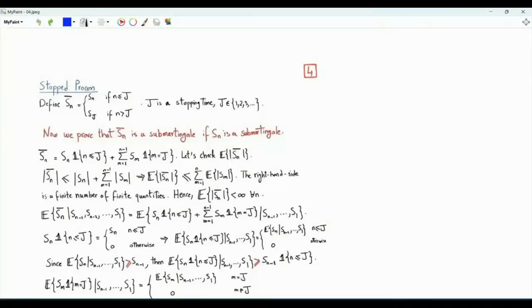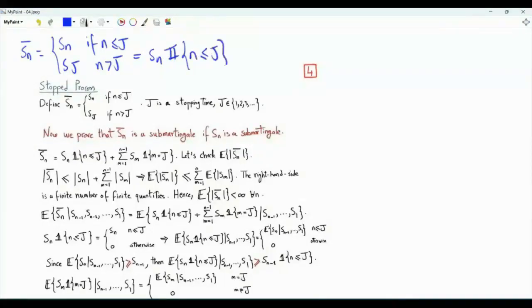The stopped process can be defined as follows. J is a stopping time with respect to the sequence Sn. Here, J is a positive integer. Sn bar is equal to Sn if n is less than or equal to J. If n is greater than J, Sn bar is equal to Sj. This can be written as Sn indicator n less than or equal to J. The indicator function is 1 if the condition inside is satisfied, 0 otherwise.